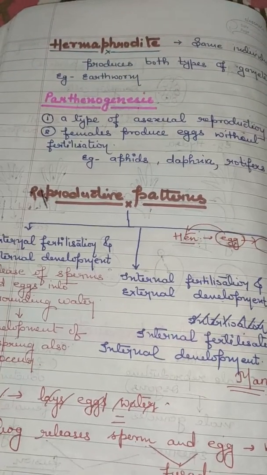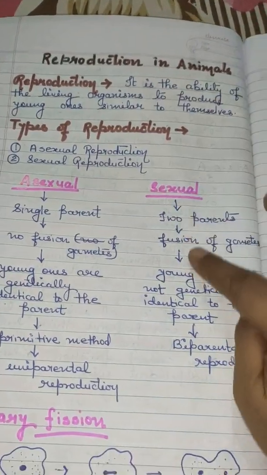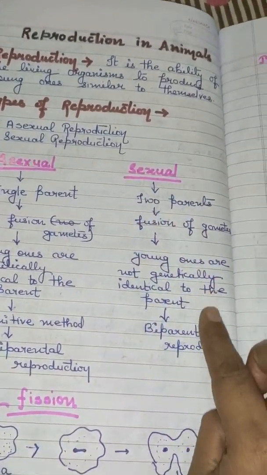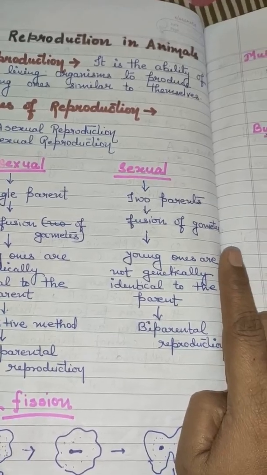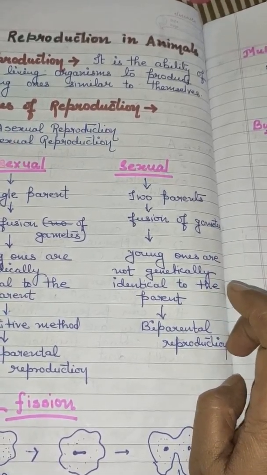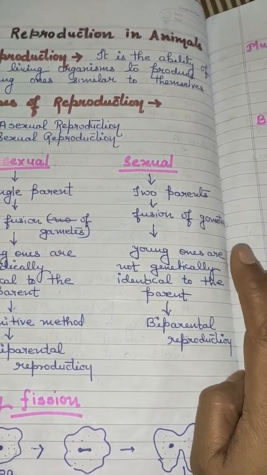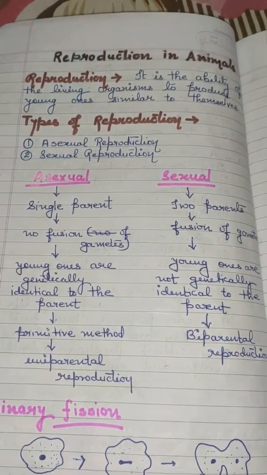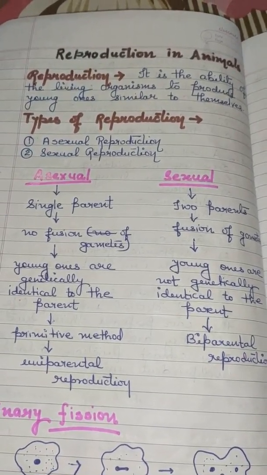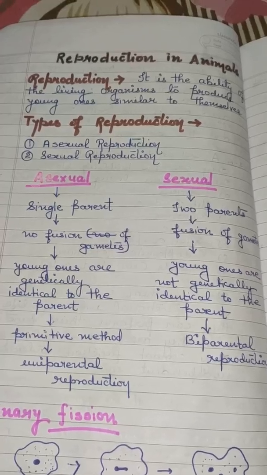Sexual reproduction is a type of reproduction where two parents are involved, the proper fusion of gametes can be seen, and the young ones are not genetically identical to the parent. Sexual reproduction is also termed as biparental reproduction. Whereas in the case of asexual reproduction, only one individual is involved.